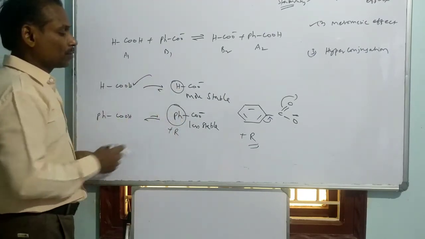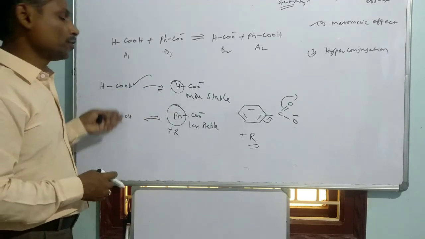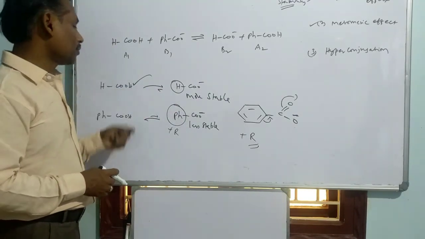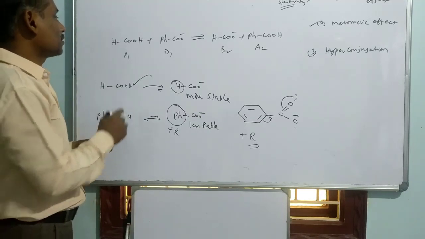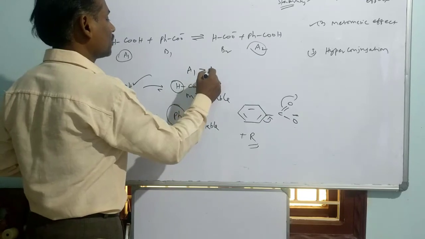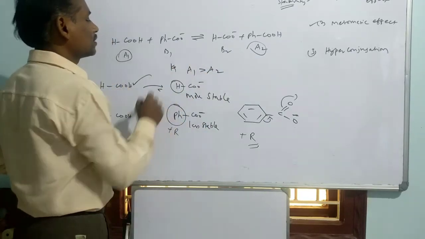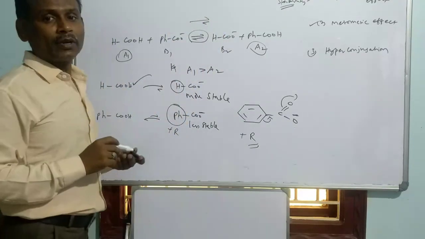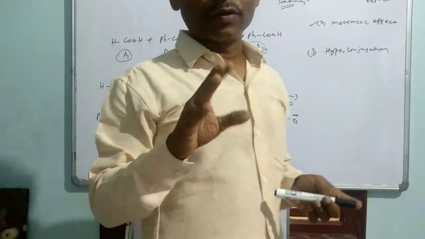Among these two conjugate bases, which is more preferred to jump back to the original acid? The second one. That means benzoic acid is a weaker acid compared to formic acid. So in that situation, as the strength of A1 is greater than A2, this reaction is driven to the right side. So in this way we can conclude.